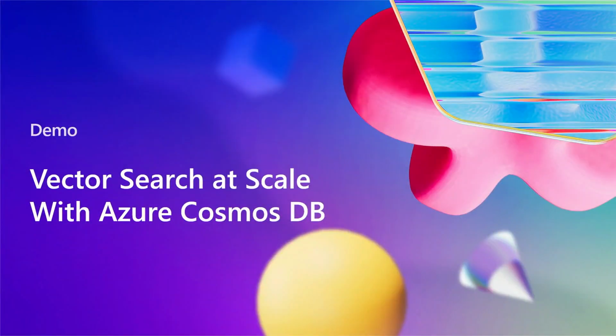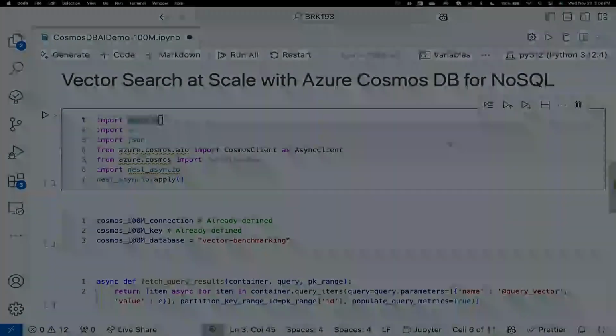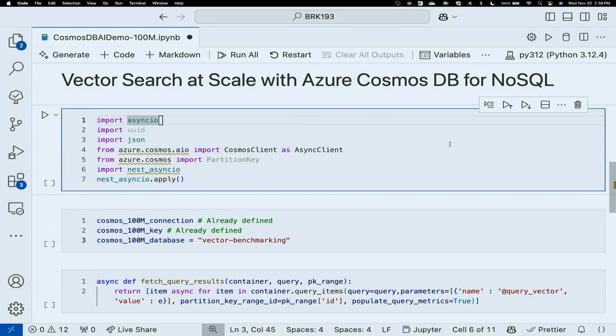So let's see an example of this in action here. I'm going to go ahead and switch computers. Perfect. I'm going to show an example here in Python.